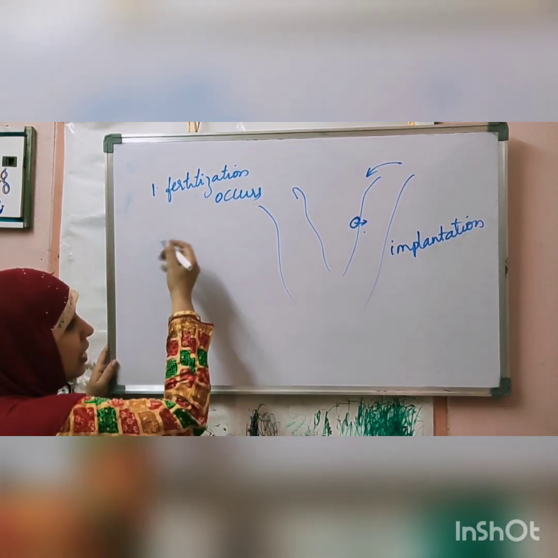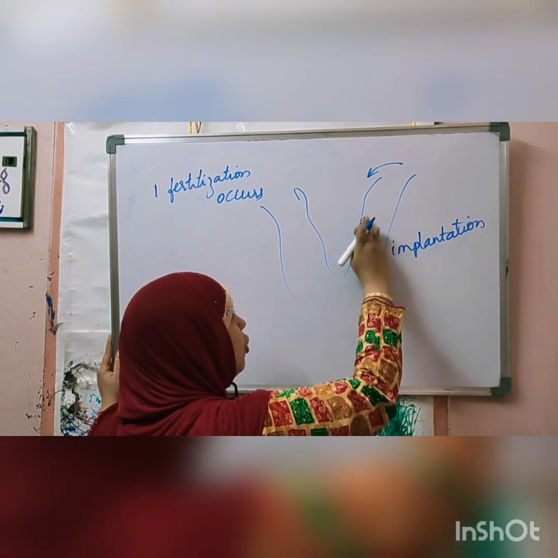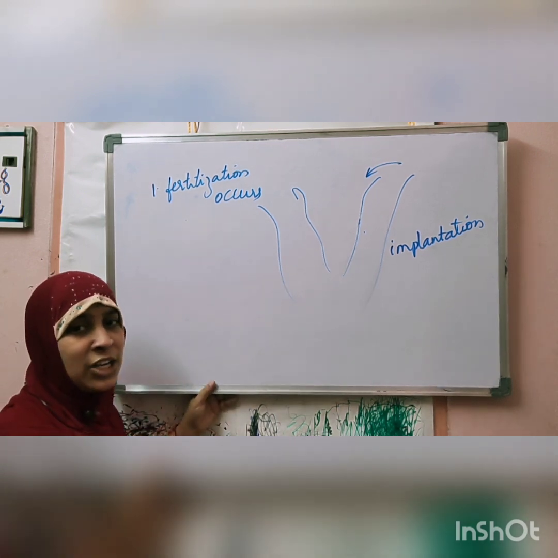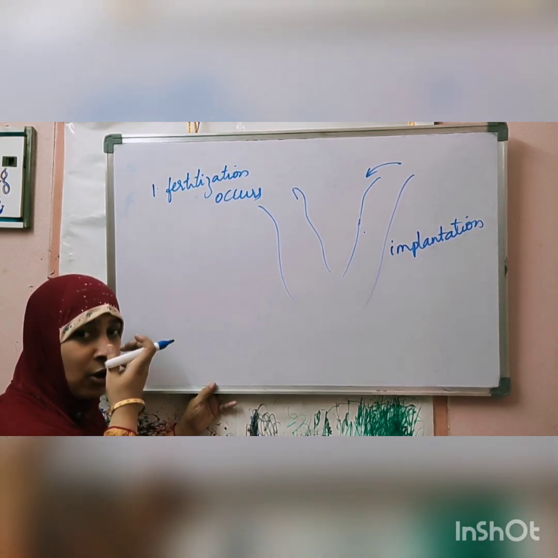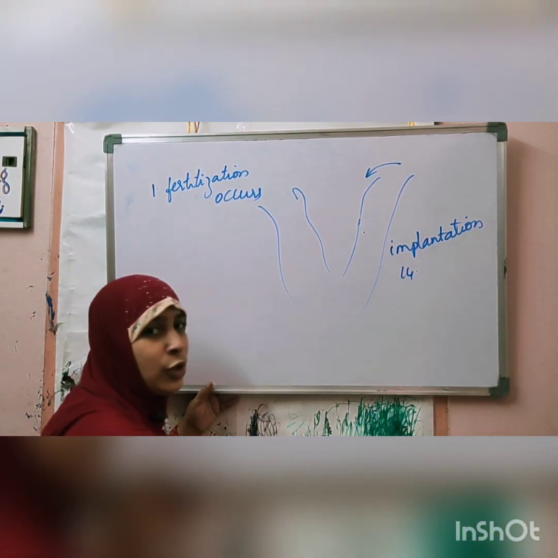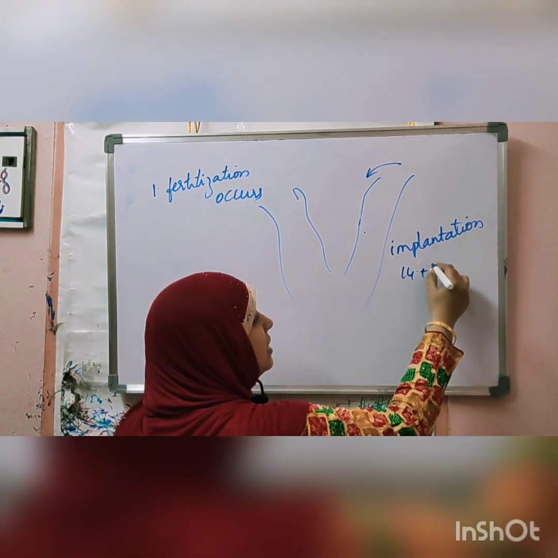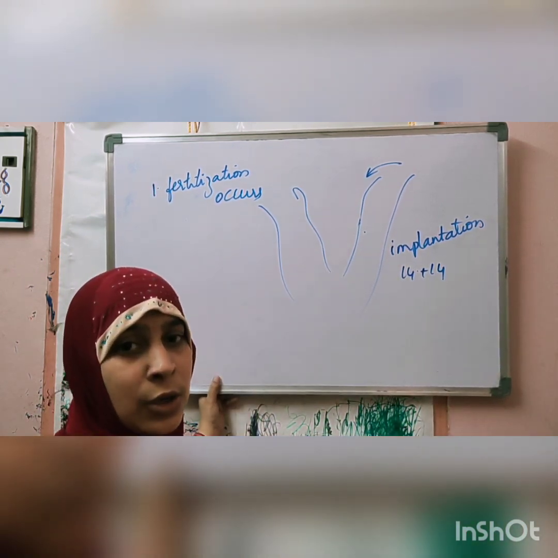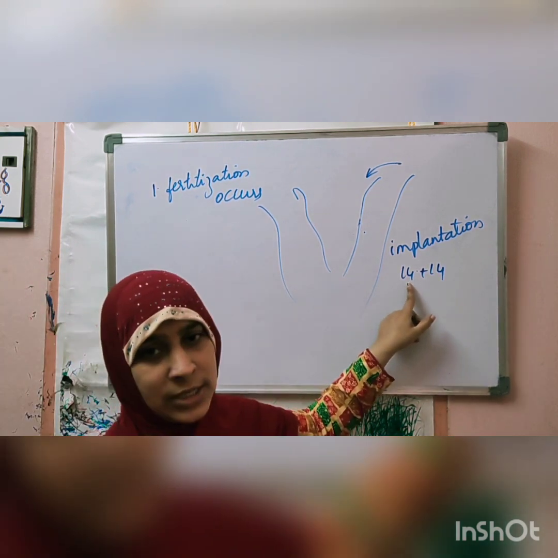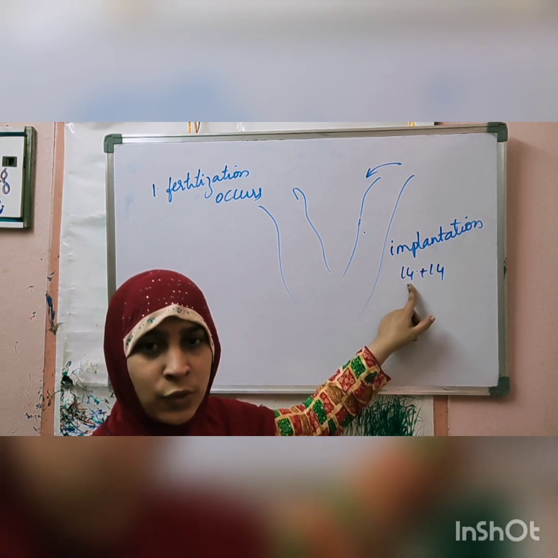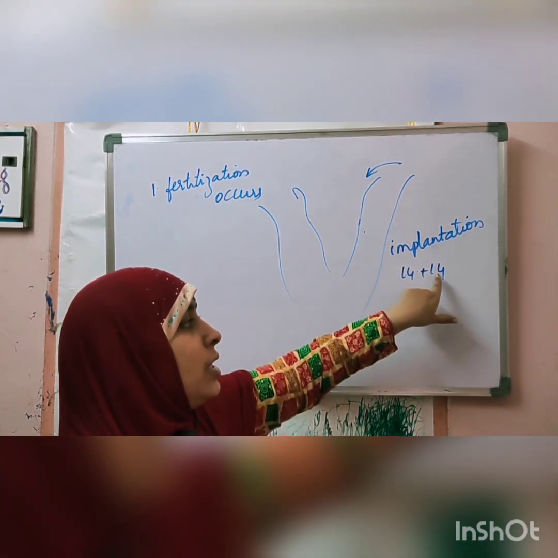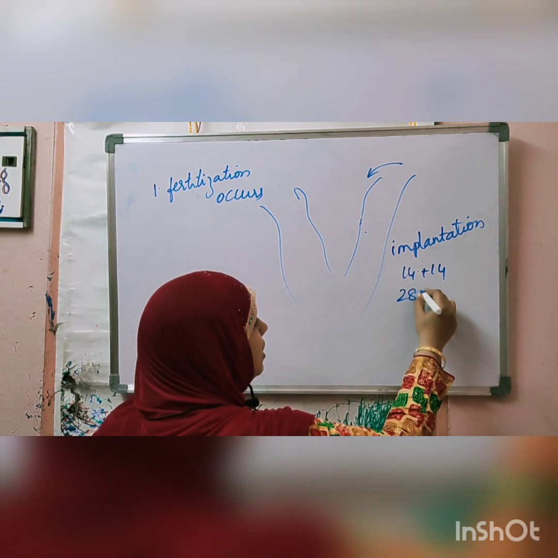The second thing that can happen is that fertilization does not occur. The thickened endometrium wall will wait for the implantation process. If the implantation did not occur after more days, 14 plus 14, the 14th day ovulation occurred. After that, for 14 days the uterus will wait for the implantation to occur. Okay, the first 14 days, after the first 14 days ovulation occurs. After ovulation is completed, the uterus will wait for 14 days. So totally it is a 28-day menstrual cycle.